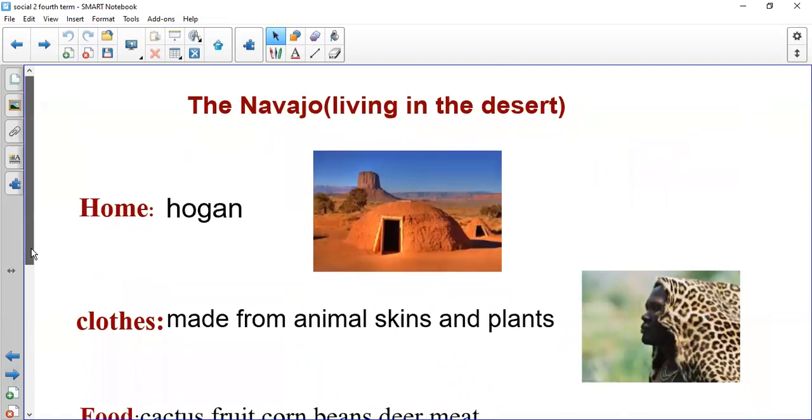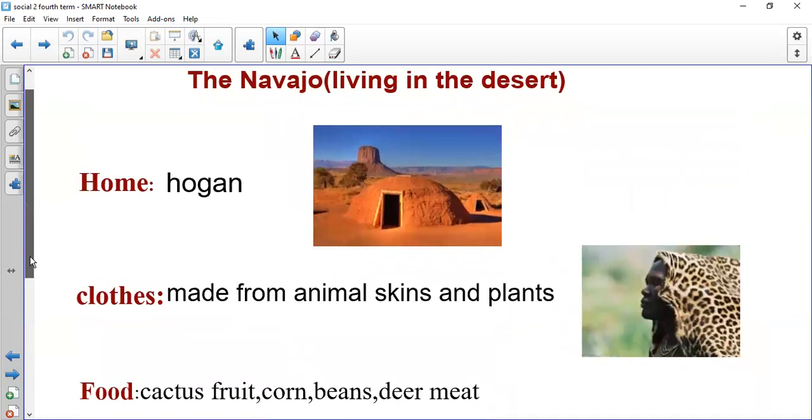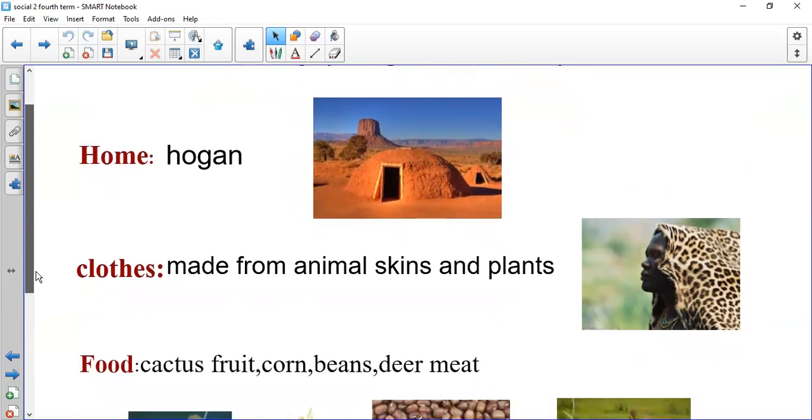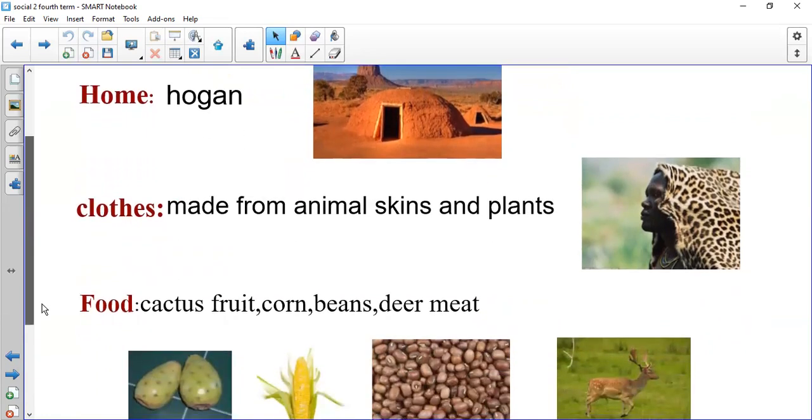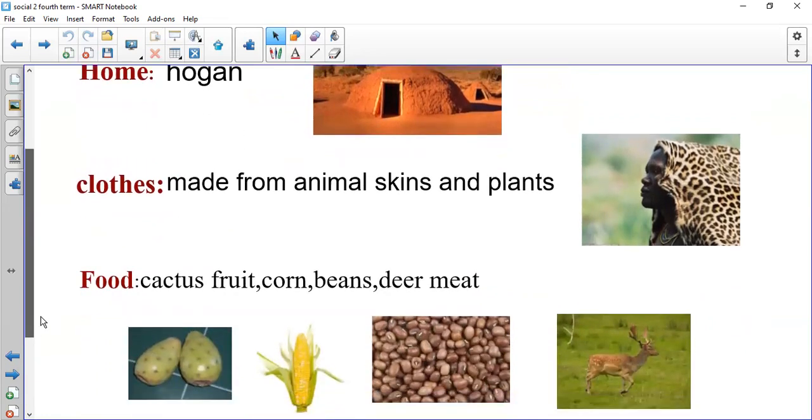All the American Indian groups made their clothes from plants and from animal skin. These are the basic materials that they used to make their clothes. And what did the Navajo eat? They ate cactus fruit, and if they wanted to travel, they traveled on foot. So this was the second group.